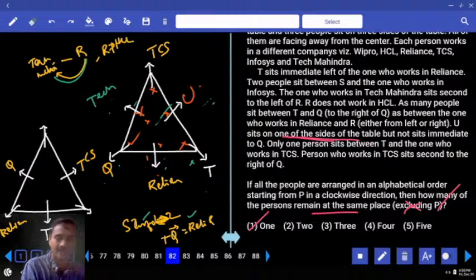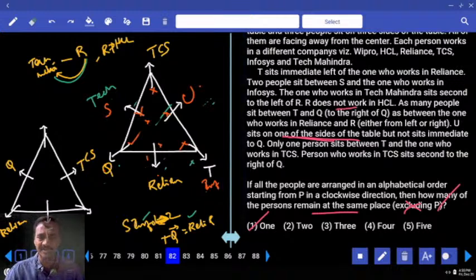Avuna kada? Now if U is here, because U is at the center, then S and who is the other person? S and Infosys are opposite to each other, then S must be here, the one who works in Infosys must be here. Avuna kada? And S and Infosys. Then who is the person left over? And P. Then what about this P?